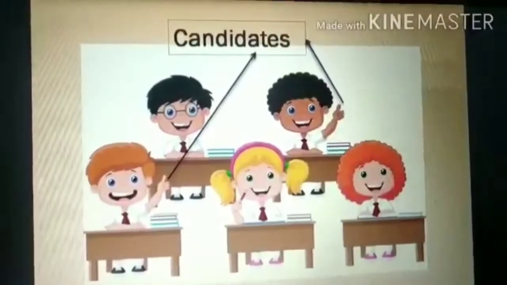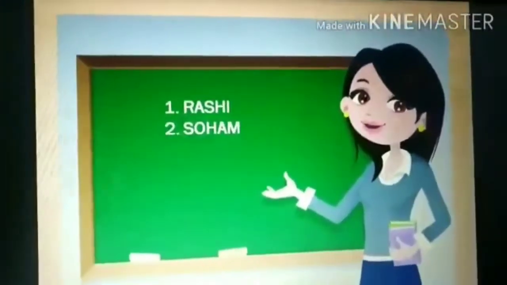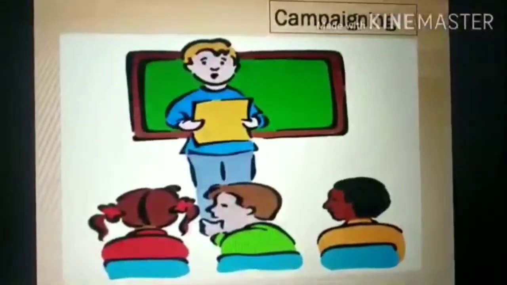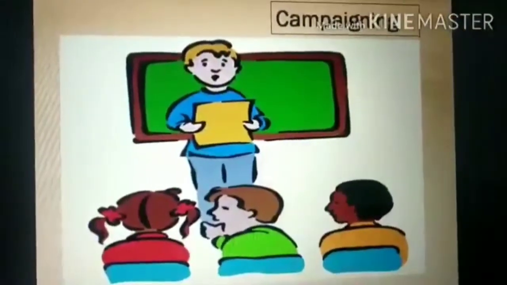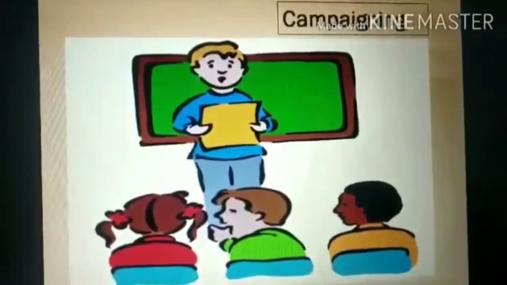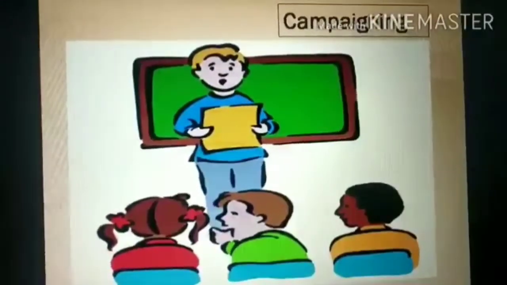The names of the 2 candidates are written on the blackboard. Just before they cast their votes, the students listen carefully to the short speeches that are made by the 2 candidates. Each candidate speaks about her plans for the class and students if he or she is elected as the class president. This is known as campaigning. Campaigning means action done to try to win an election.